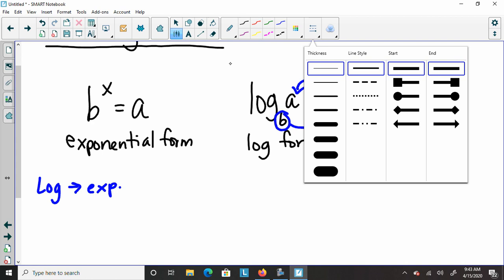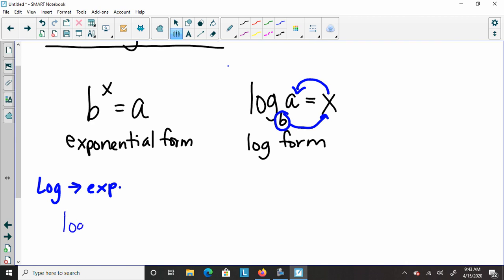So if I had something like log base 4 of 16 is equal to 2, and someone said write that in exponential form, I'm going to think, I have it in this form, I want to put it in this one. My base was 4, so that's going to be my base. Okay, 4. And then the power is the x, that's going to come next. This is the x, so that's 2. And then that equals, let's see, the a value is what it equals. It's going to go here, 16.